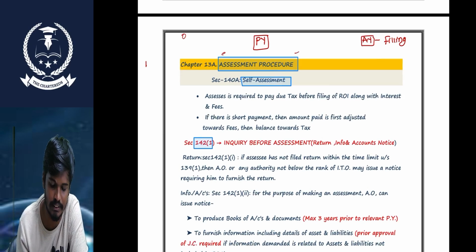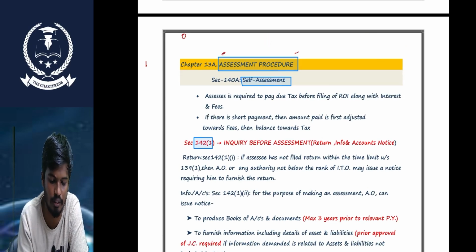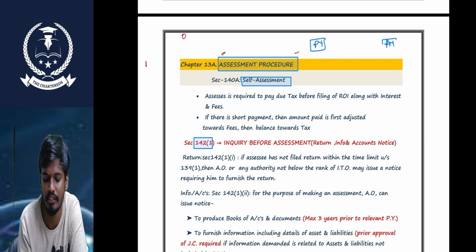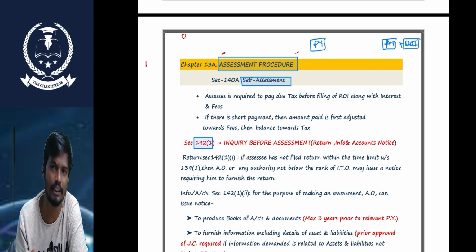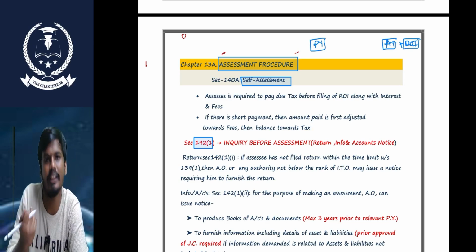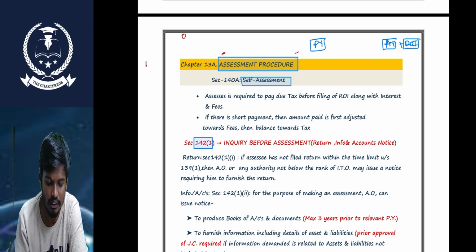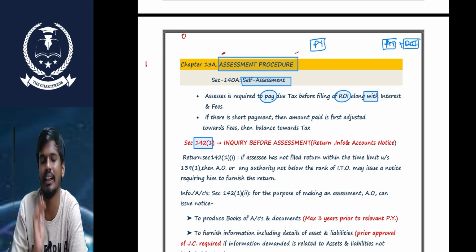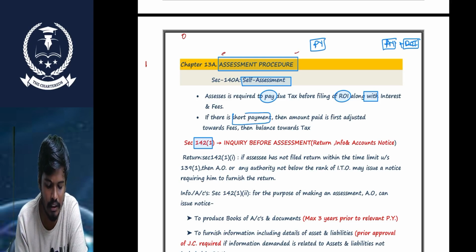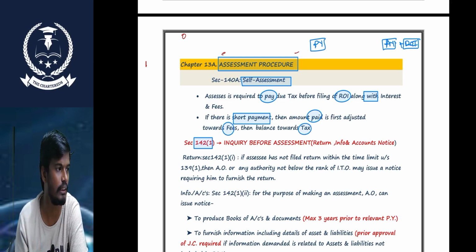So what is the self-assessment? Sir, before going to that, I will draft the background. In a previous year, if any assessee earned income, they are required to pay tax in the assessment year while filing the return of income. Whatever tax amount is paid along with the return of income is treated as self-assessed tax, because that amount is self-assessed by the assessee only. So you can simply say, the assessee required to pay any tax before filing the return of income along with interest, such amount is treated as self-assessment. If there is any short payment of tax, the amount paid is first adjusted against the fees, then the balance towards the tax.